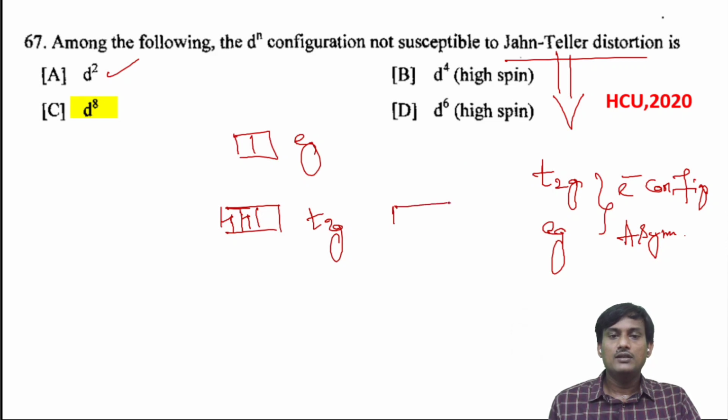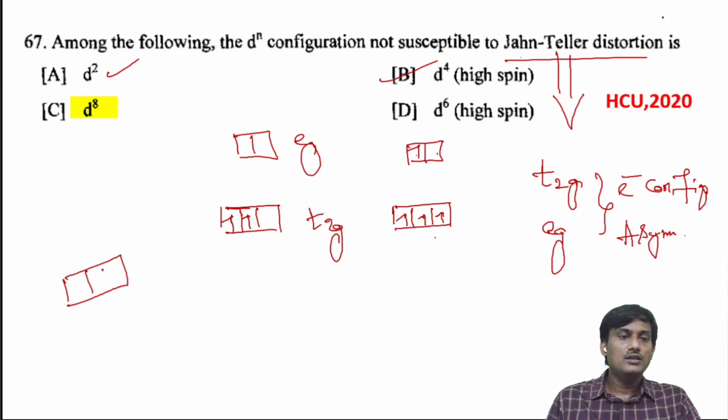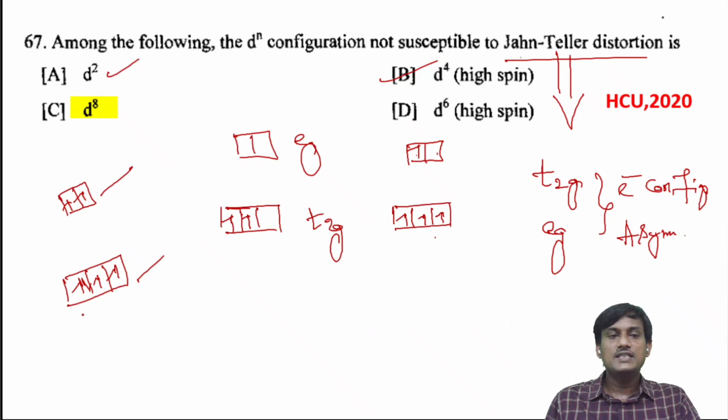d4 high spin. So this is d4 high spin: 1, 1, 1, no pairing. So here t2g is symmetric, but eg is 1, 0, an asymmetric electronic configuration. So this one exhibits it. And let's take d6 high spin, six electrons: 1, 2, 3, 4, 5, and 6. This t2g is asymmetric: 2, 1, 1, an asymmetric distribution of electrons, while eg is symmetric. So this one exhibits the Jahn-Teller effect.